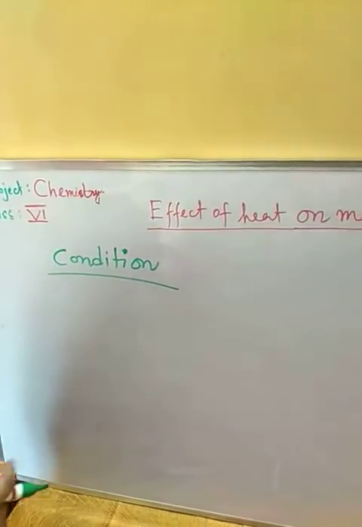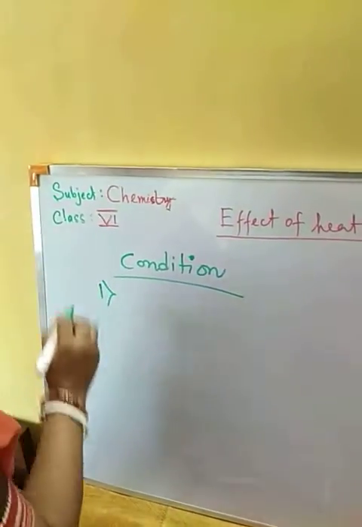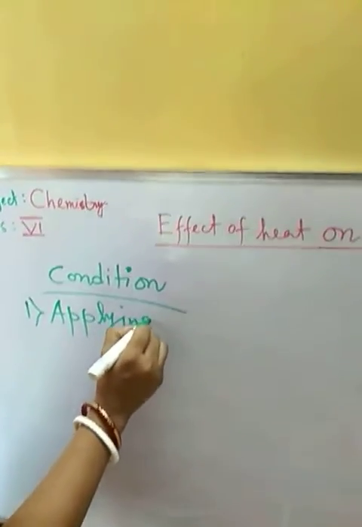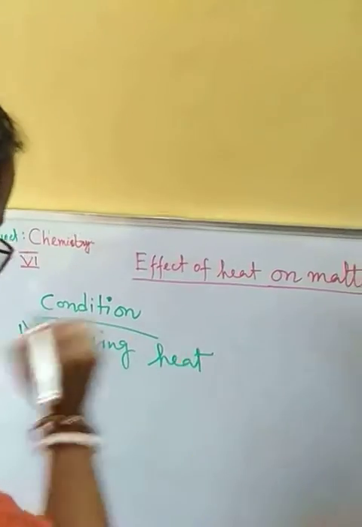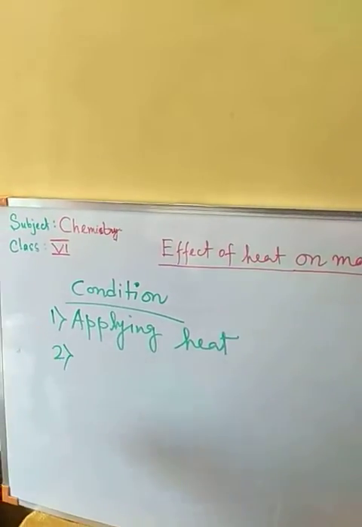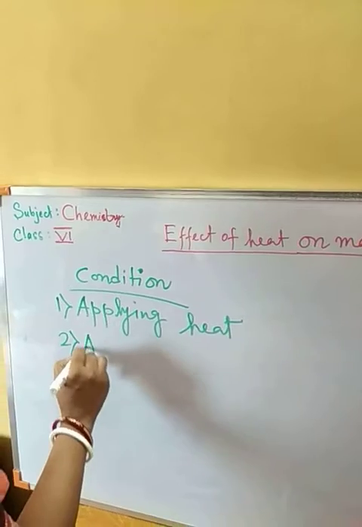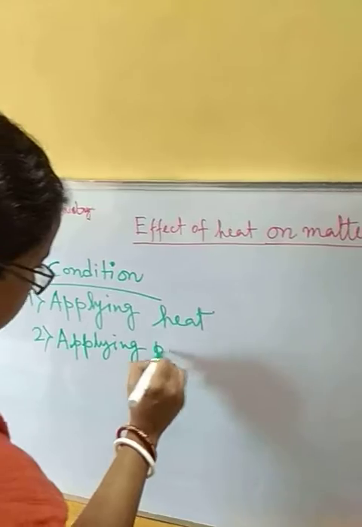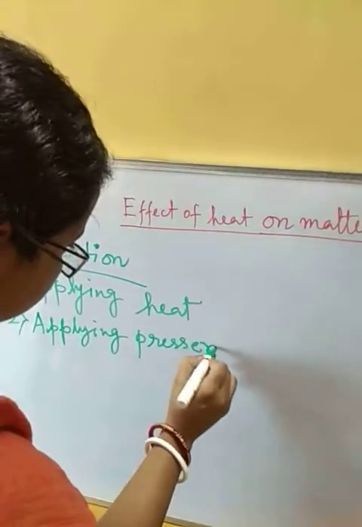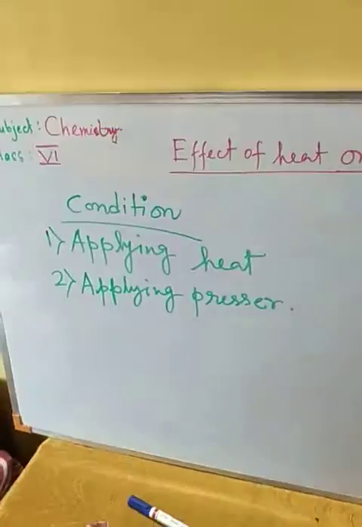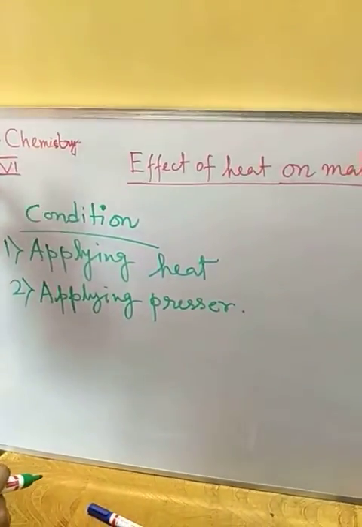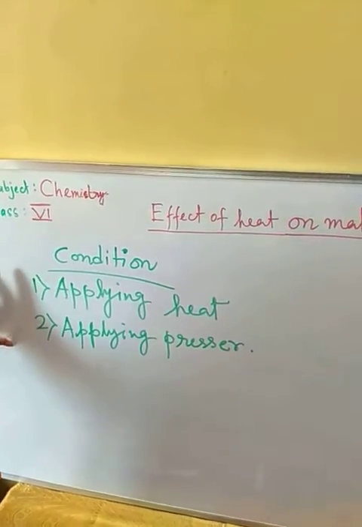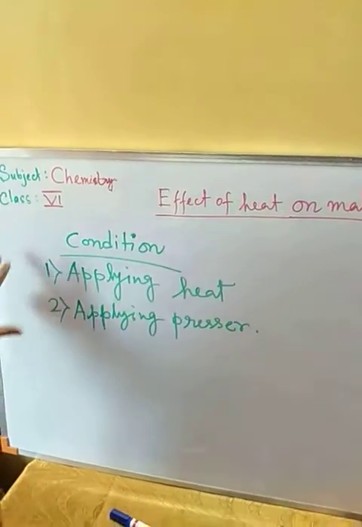To change the state of matter, there are two conditions. Number one, by applying heat. And number two is by applying pressure. So these two are the conditions by which we can change the state of matter, and in detail we are going to discuss this in our next class.